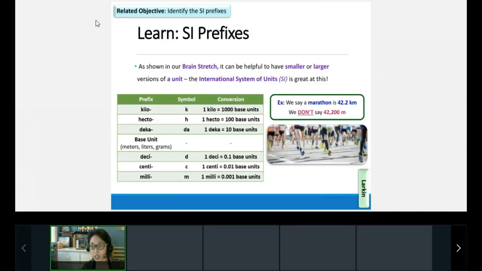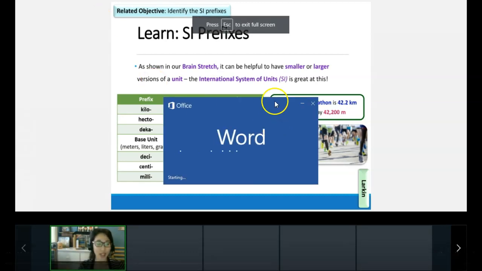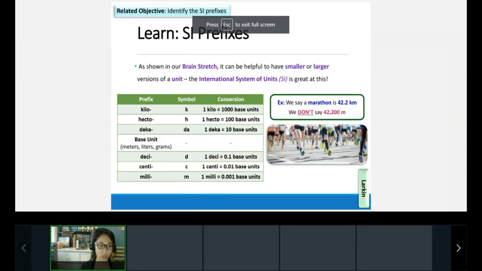As we took a look at in our brain stretch, we saw sometimes it's helpful to have smaller or larger versions of a unit. The International System of Units, the SI system, is loved by scientists because it has smaller and larger versions of units. If you have a base unit, which could be meters, liters, grams, even seconds, you can actually change the prefix, the start of it, and that means something different.